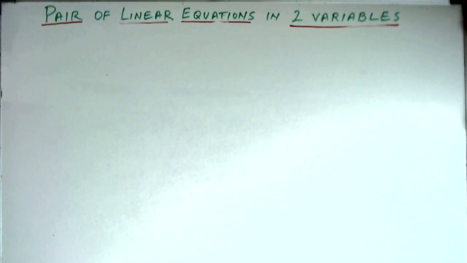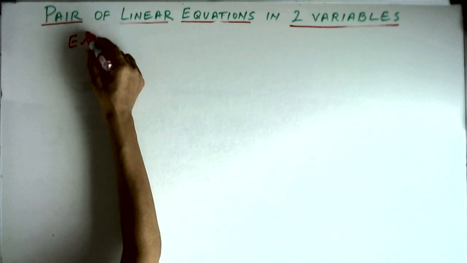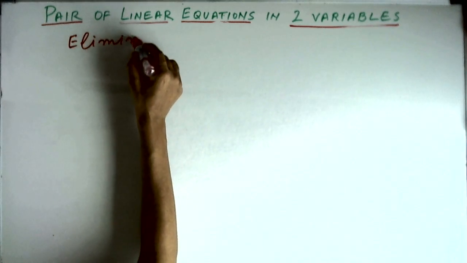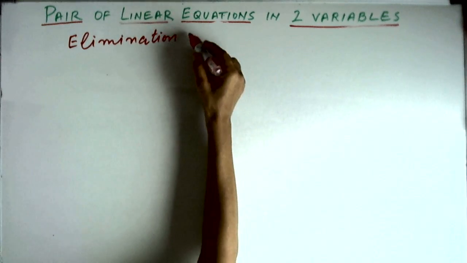In this video, we will continue our learning of pair of linear equations in two variables, and we will learn the second algebraic method for solving such equations, and this method is called the elimination method.